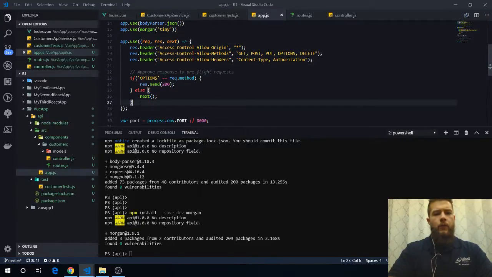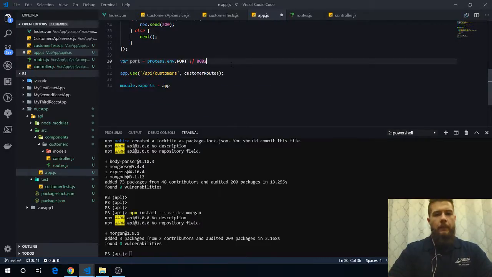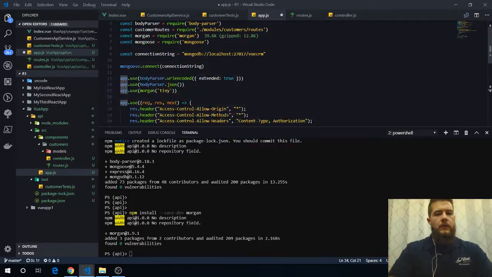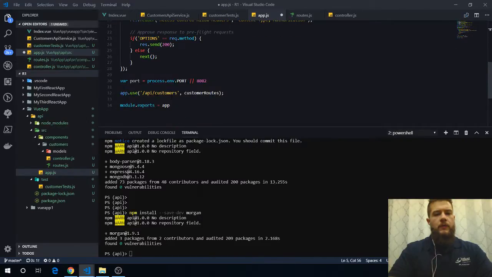This is all stuff we use for CORS. That gets that preflight. That adds all this stuff in here. I can star this because we're not going to go crazy into that. Content type, authorization. We're probably not going to do authorization, but we'll just leave those two there for good measure. 8082. Hope you guys don't hear what's going on there. App.use API. Okay, so this is where we're going to mount the customer routes into the actual API itself. Modules, customers, routes, API, customers, customer routes. Okay, that should work.